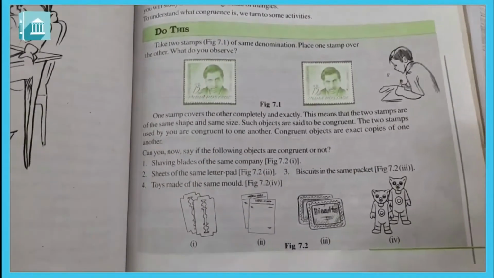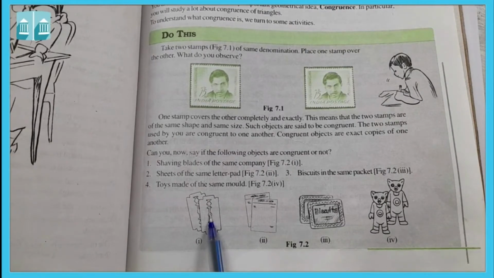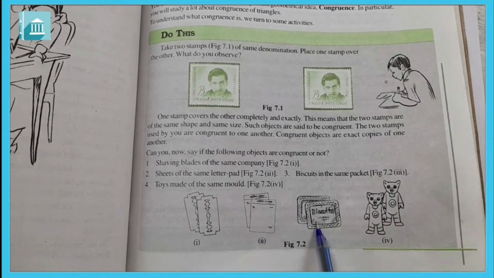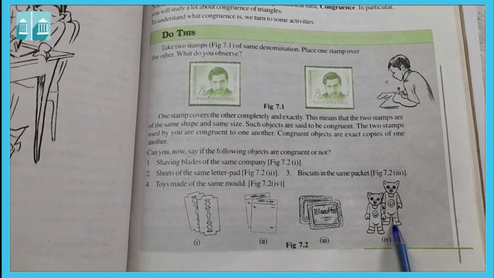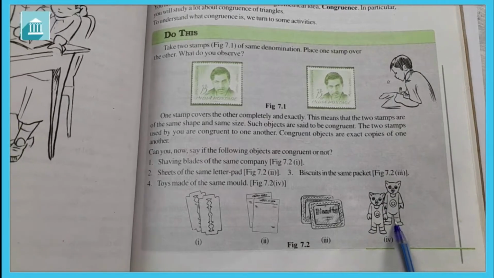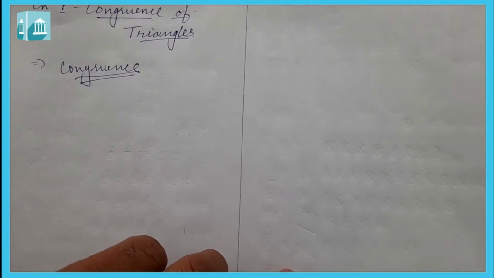In the same way, if you see more examples, then you see the blade, shaving blade of the same company, or you can see the letter pad or biscuits, okay, or toys which are made of the same mold. These are a few examples of congruence, okay, which means exactly the same, exactly उसके जैसा. We can say our hands, okay, this hand, this is exactly the same which we can fold on each other. Okay, so in this way we understood that congruence means exactly same, उसके ऊपर exactly बैठ जाए.